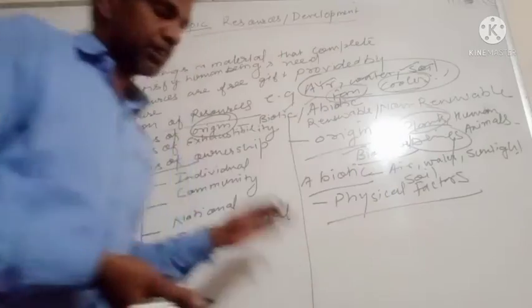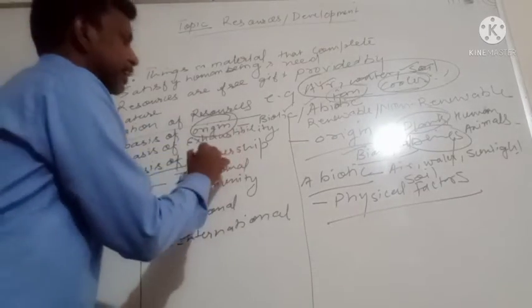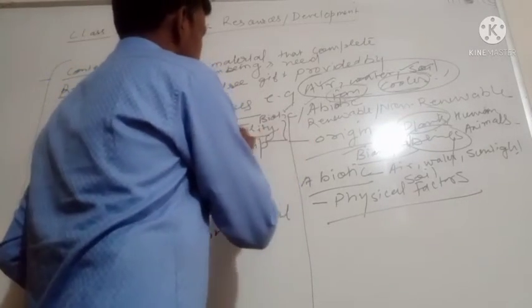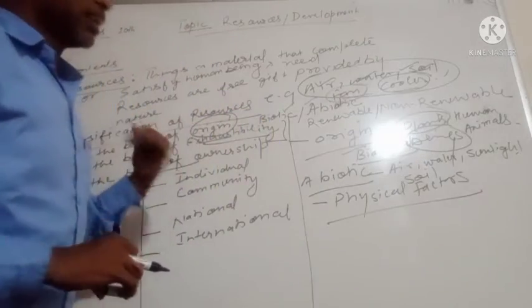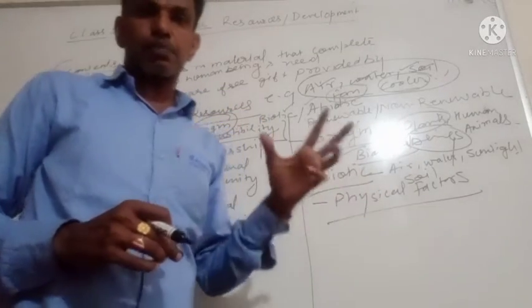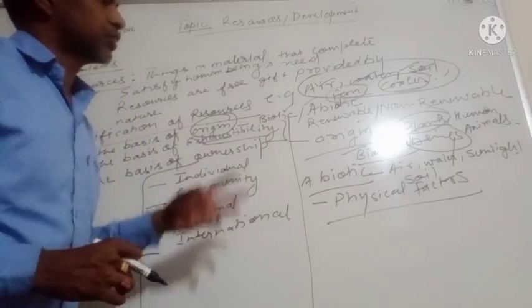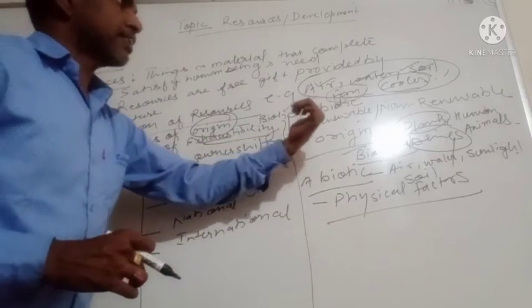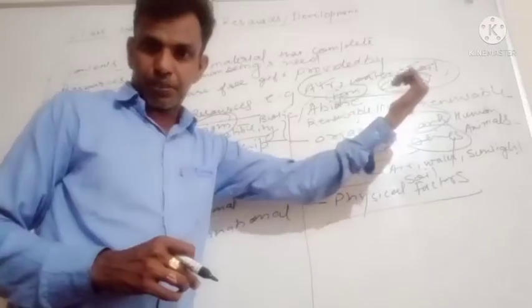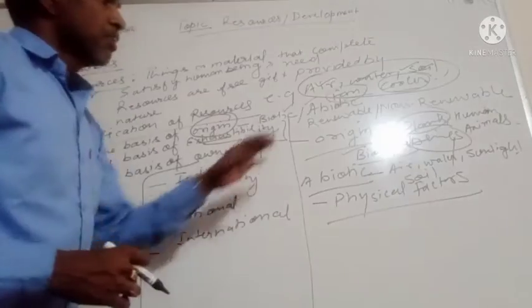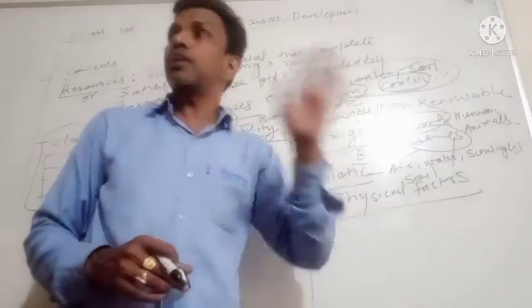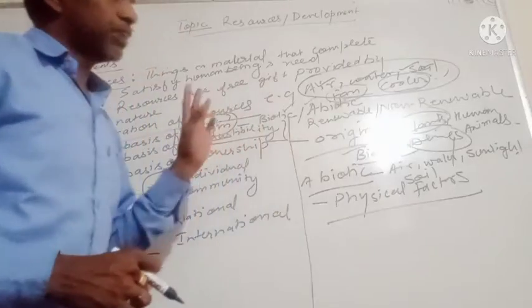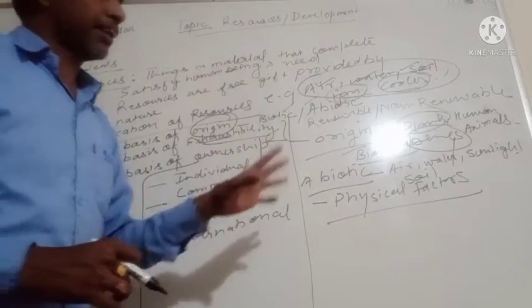Next, let's move towards the other one, the second criterion on the basis of which resources have been classified: exhaustibility. Exhaustibility classifies resources into two categories, renewable resources and non-renewable resources. Renewable resources are resources which can be renewed through any process, physically, chemically, or mechanically.